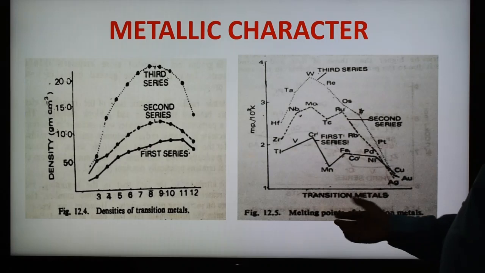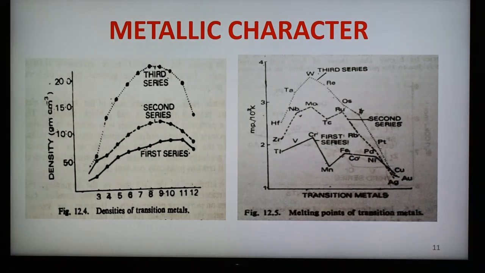Here also the melting point of the transition metals is shown. In this case, the melting point of the first transition series also does not decrease continuously, but shows lower values as compared to the second and third transition series. These two graphs show clearly that transition metals have very high melting and boiling points, and it is clear from the figure that the melting point of these metals rises up to a maximum value and then decreases with increase in atomic number.